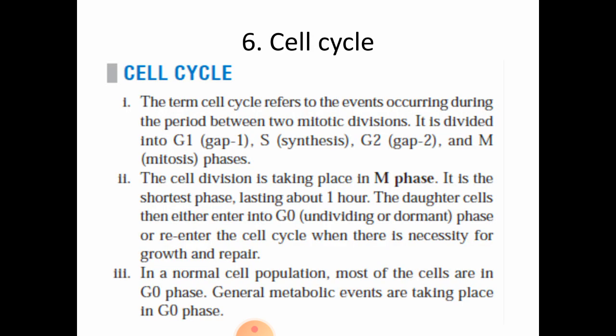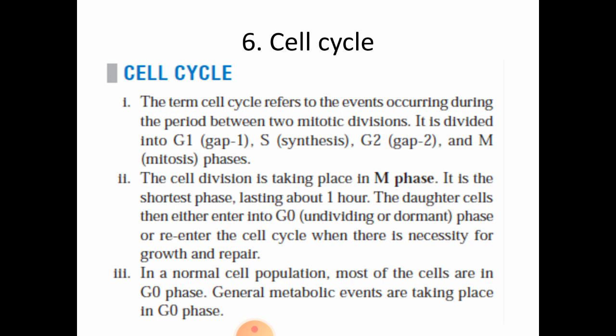Okay. Next question is cell cycle. Cell cycle can be asked up to 4 marks. So, including the diagram, you should explain the different phases of cell cycle. First you can give a brief description on each step, then what is cell cycle, then also include the diagram. The term cell cycle refers to the events occurring during the period between two mitotic divisions, and it is divided into G1 phase, then S, G2 and M phase.